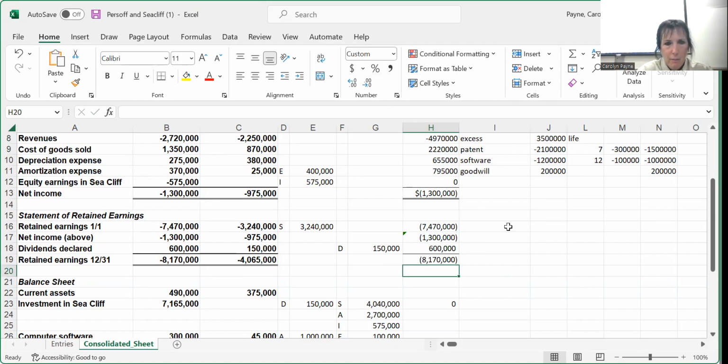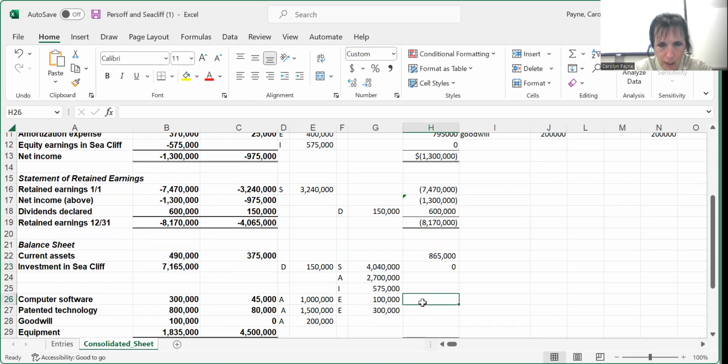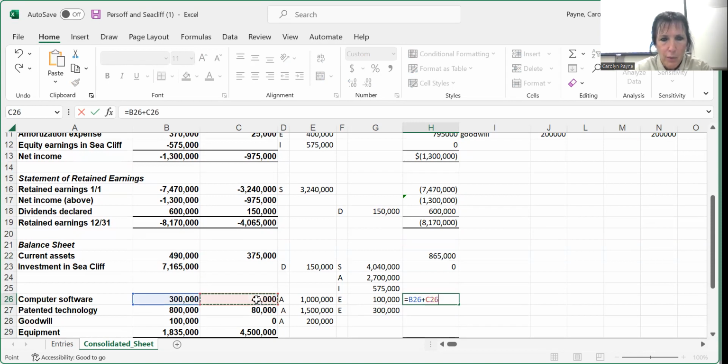Okay, and then we combine our assets. And of course, notice that the computer software, we put the E adjustment on the same line with the software, so that's net of amortization. Same thing when we're doing equipment, we put it net of amortization.